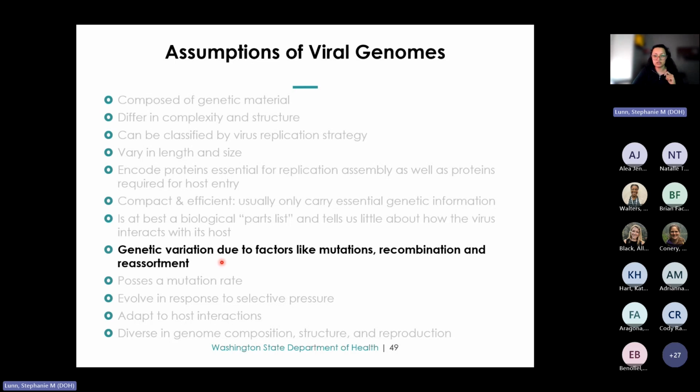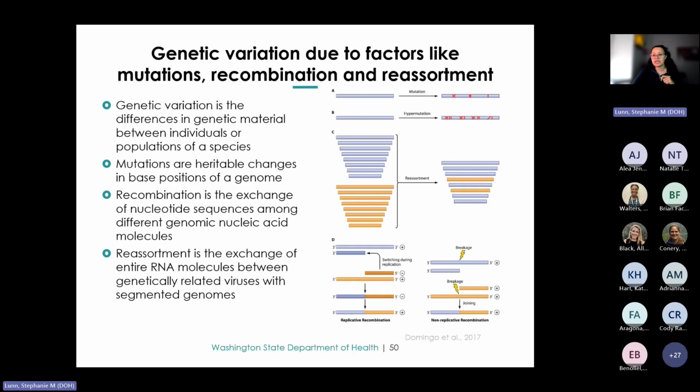In viruses, genetic variation is due to factors like mutation, recombination, and reassortment. To understand how organisms, including viruses, evolve over time, we need to recognize that genetic variation is essential. Genetic variation refers to the differences in genetic materials between individuals or populations within a species.